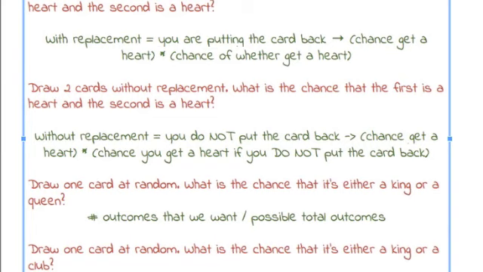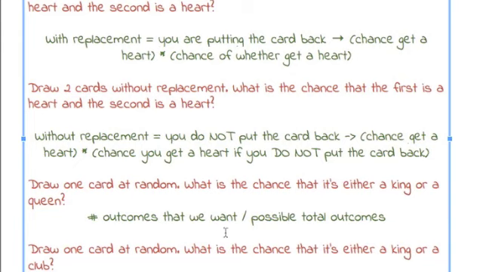Be careful with counting the king of clubs only once. What I mean is that when you take this card deck and you're finding all the cards that are either a king or a club, you're going to find a king of clubs. So what I would recommend is to find the total number of clubs in the deck. Then find all the kings that are missing in that pile of clubs.